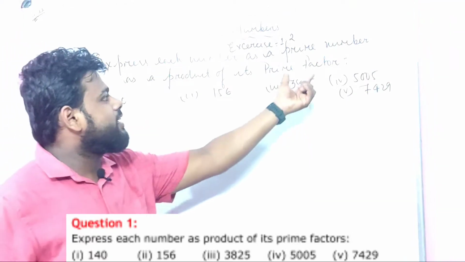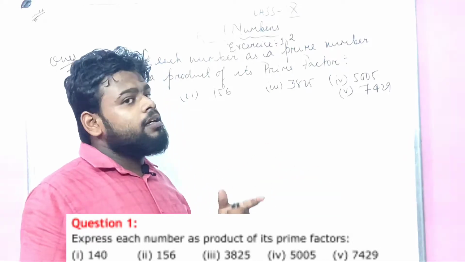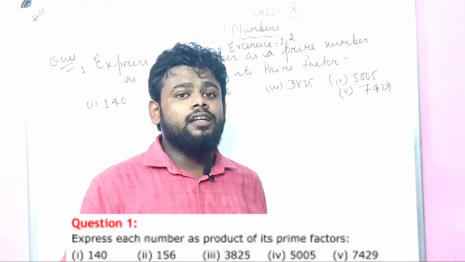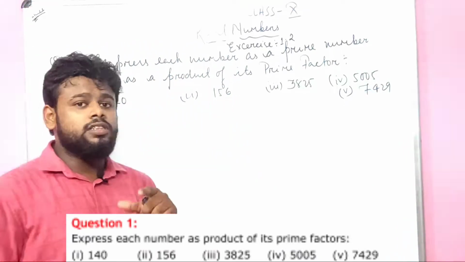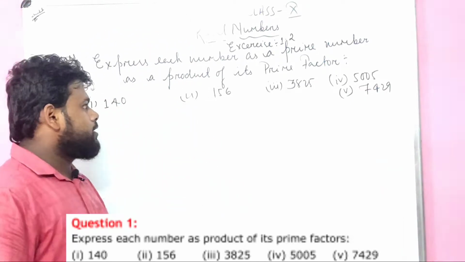Similarly, what is a prime number? A prime number is a number which is divisible only by 1 as well as itself. Again, I discussed this in the last class. Please watch that particular video, and the link has been given in the description box. Next.